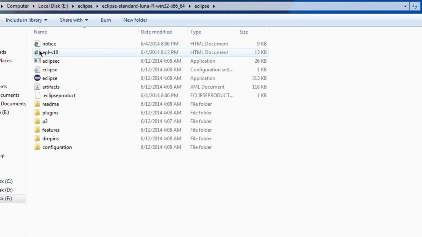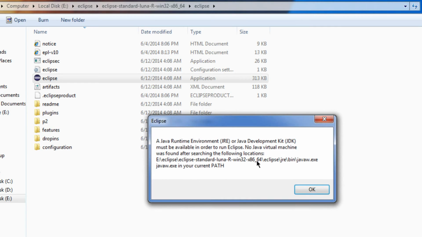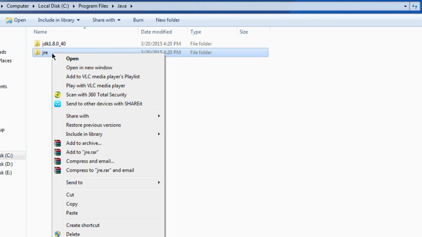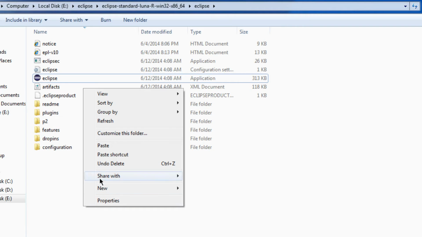Now click on Eclipse application file. Click on run. If you find this error, then go to the JDK installation folder and copy the JRE folder and then paste it here.